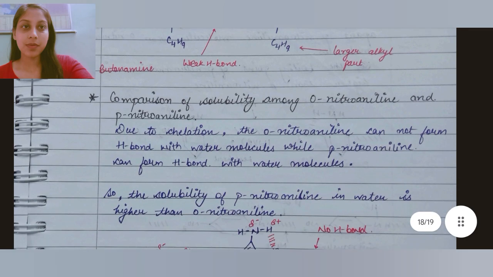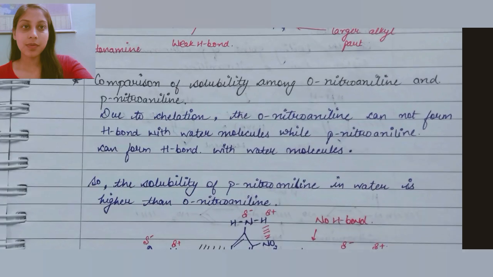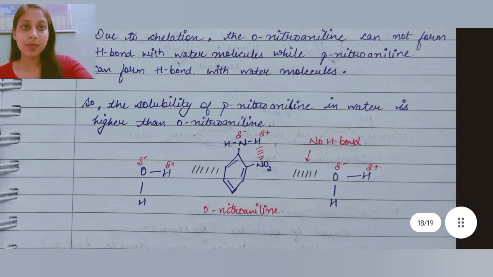Now is a comparison of solubility among orthonitroaniline and paranitroaniline. Due to chelation, the orthonitroaniline cannot form hydrogen bonding with water molecules, while paranitroaniline can form hydrogen bonding with water molecules. So, the solubility of paranitroaniline in water is higher than orthonitroaniline.